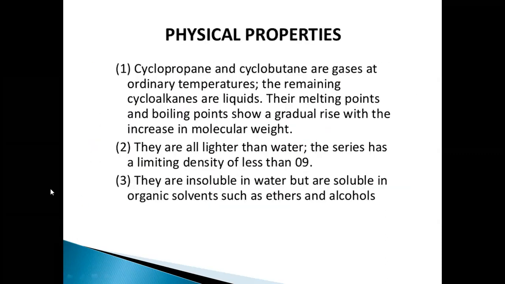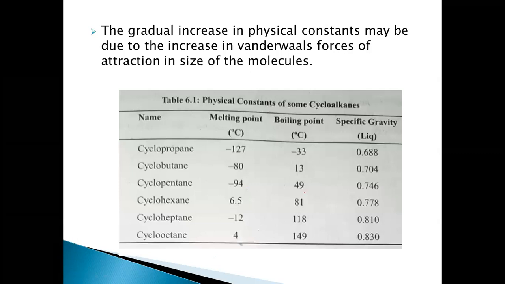So there are many uses of the cycloalkanes, and when we look at the physical properties of these, cyclopropane and cyclobutane, the lowest members of this series, are gases at ordinary temperatures, and the remaining are liquids. That is, from cyclopentane, they are liquids, and their melting points, boiling points and other physical properties will gradually increase with the increase in their molecular weight. See, these physical constants are increasing when you look at this chart here.